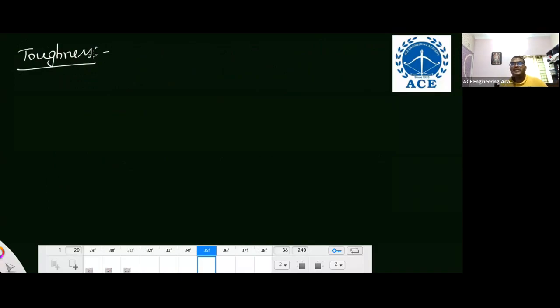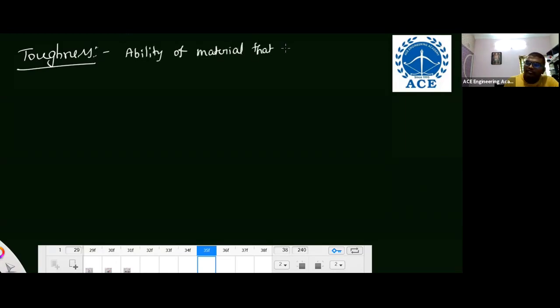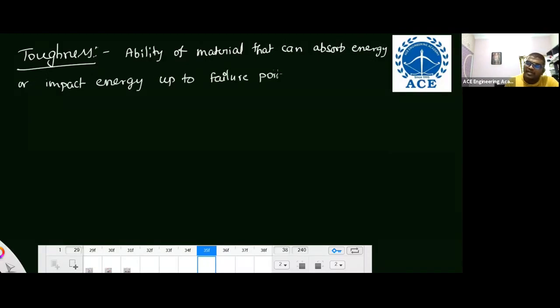Toughness is the ability of material that can absorb energy or impact energy up to the failure point. It is the ability of material that can absorb energy or impact energy up to failure point, and it is measured by considering the area of the stress strain curve.